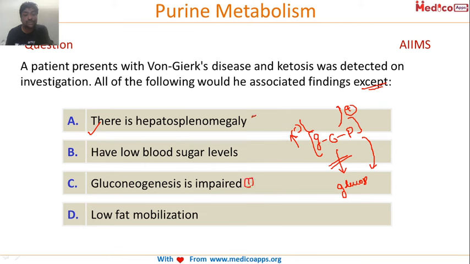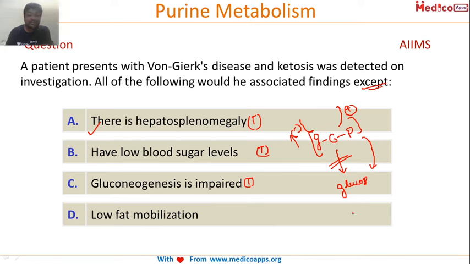Okay, this is true. There will be severe hypoglycemia. Remember, in von Gierke's disease, very, very severe hypoglycemia is seen. So this is also true. Last is low fat metabolism. No, the fat metabolism will actually be high, because the glucose level is falling down. So glucagon will stimulate, and then there will be a lot of mobilization of fat. The fat mobilization will actually increase, so there will be hyperlipidemia.